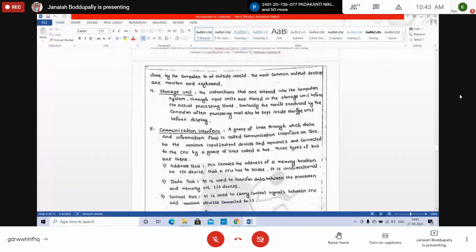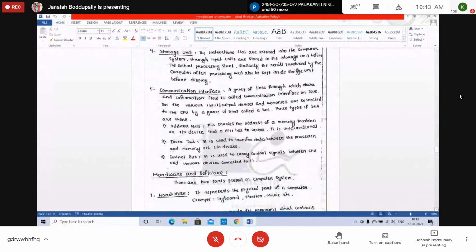Next, the fourth one is storage device. Storage unit: the instructions that are entered into a computer system through the input unit are stored in the storage unit before the actual processing starts.